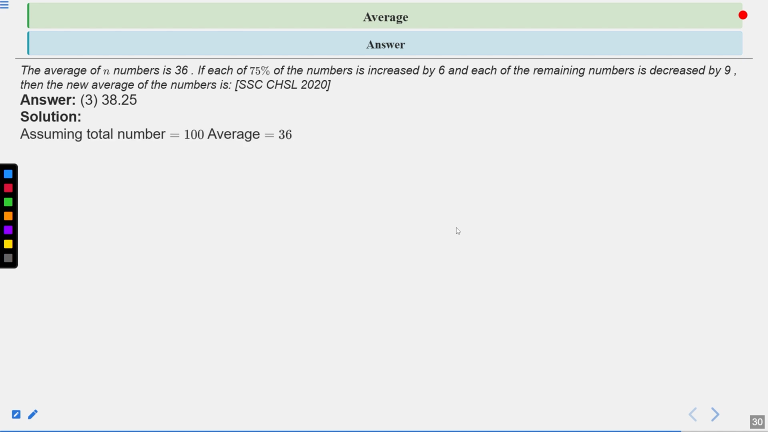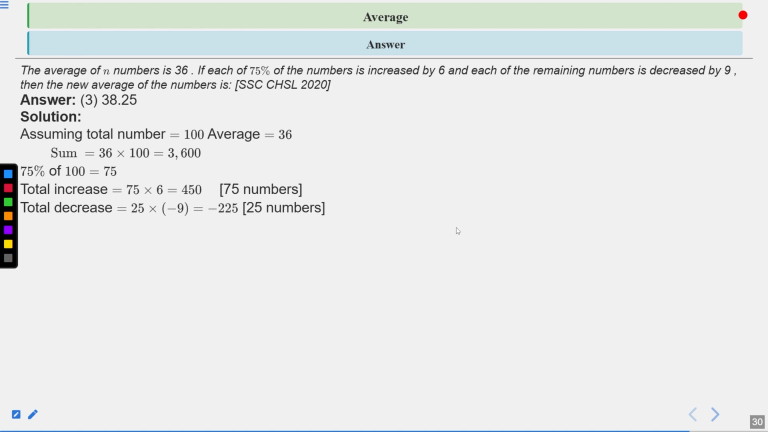Assuming the total numbers be 100, the average will be 36. Now the sum will become 36 into 100, which is equal to 3600. The 75% of 100 will become 75, and their increase is 6 each. So 75 into 6 will become 450, and this is the increase in 75 numbers. Now the total decrease is 25 into minus 9, which is 225. So we can say that the net increase in 100 numbers will become 450 minus 225, which is equal to 225.